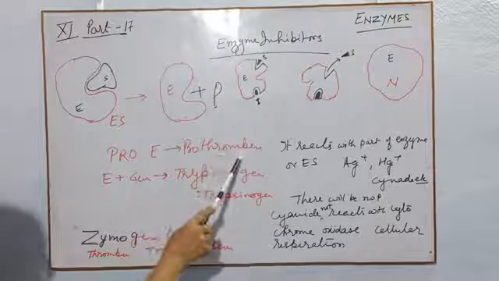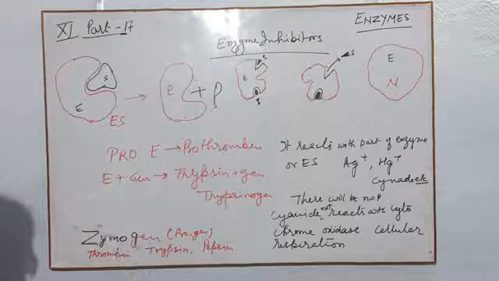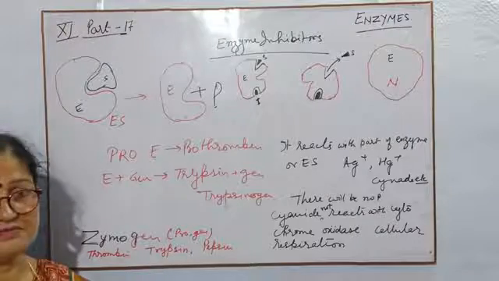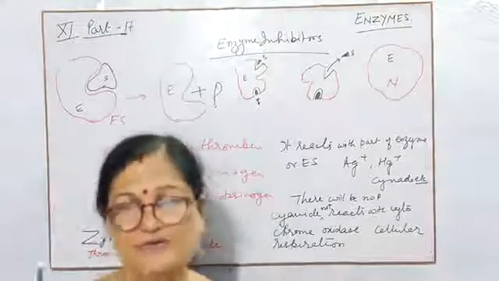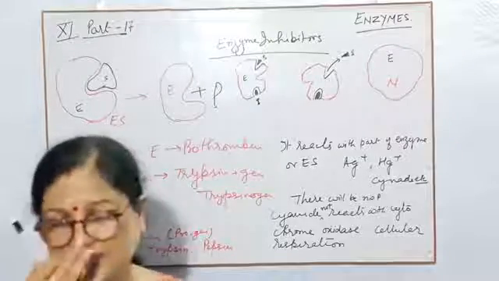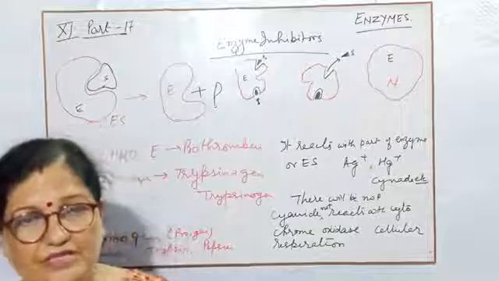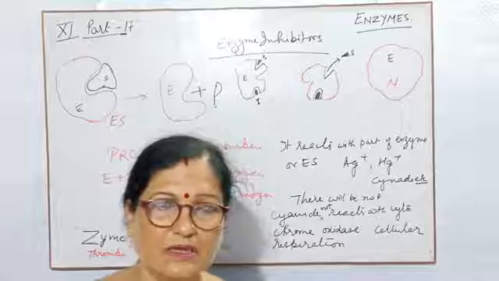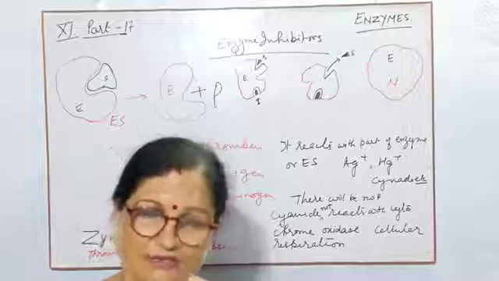Prothrombin changes into thrombin, then becomes active. Trypsinogen changes into trypsin, then becomes active. Pepsinogen changes into pepsin, then becomes active. Otherwise, they are secreted in the inactive form. There is some reason due to which the animal body secretes these enzymes in an inactive form. After that, they are ready for the reaction when they become active.